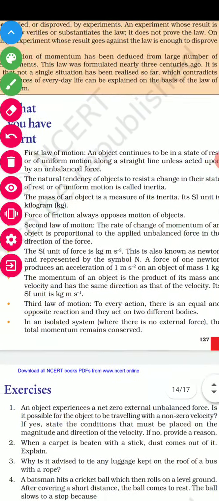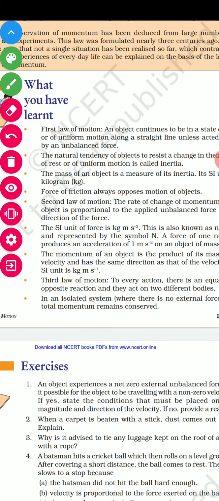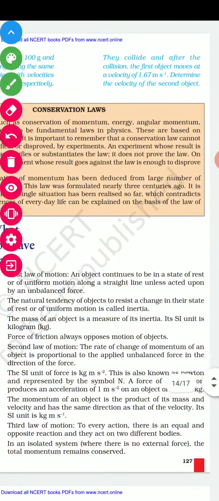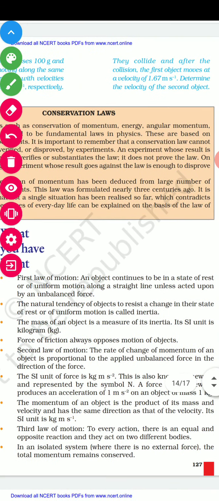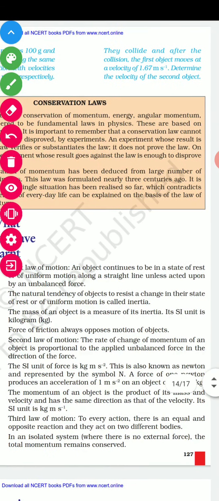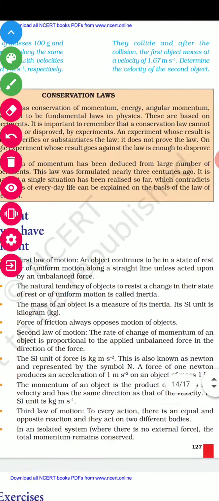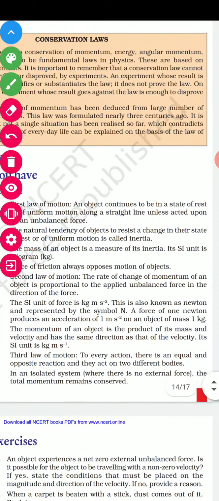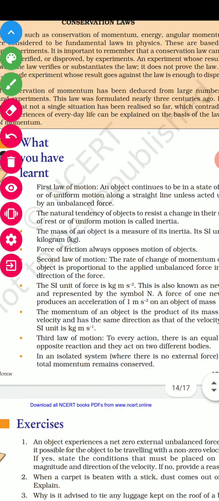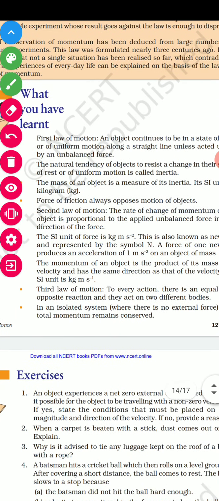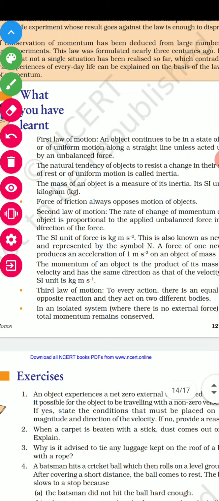This is the summary of this chapter. First law of motion: an object continues to be in a state of rest or of uniform motion along a straight line unless acted upon by an unbalanced force. The natural tendency of an object to resist change in its state of rest or uniform motion is called inertia. So all these things we have already discussed.